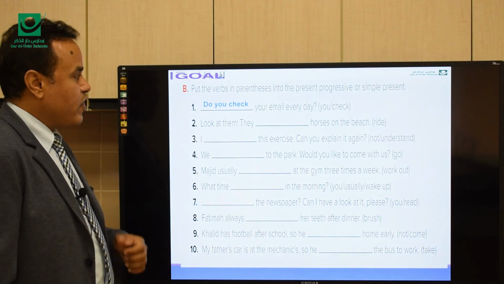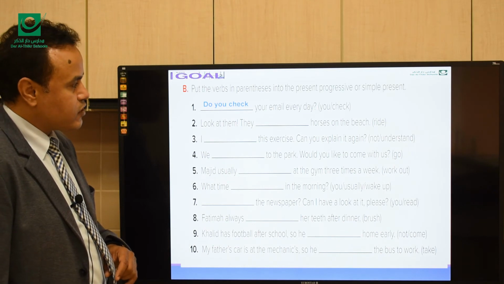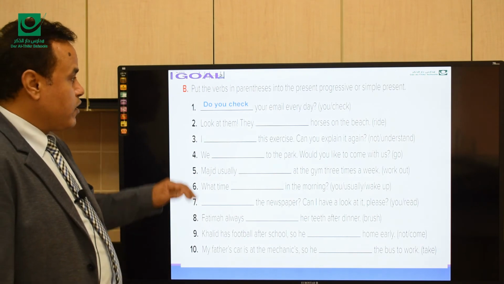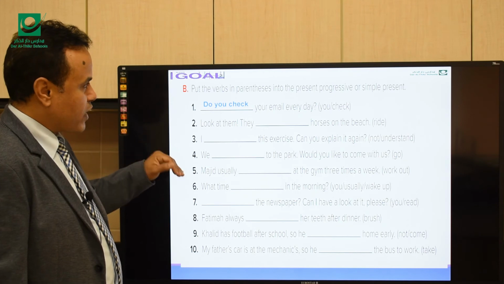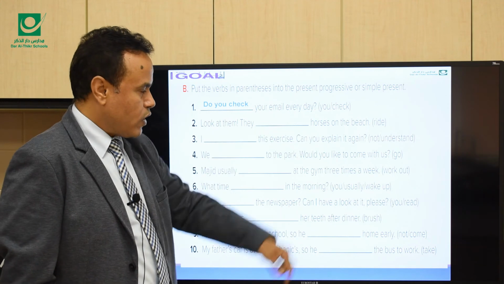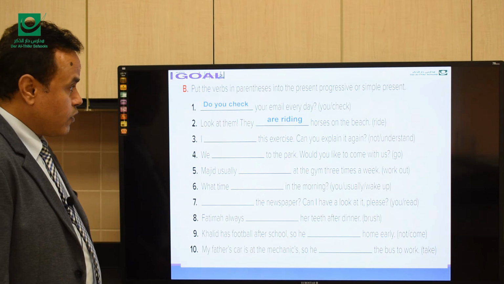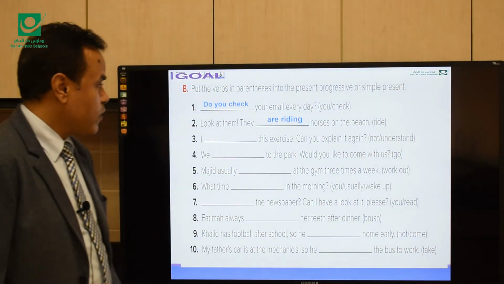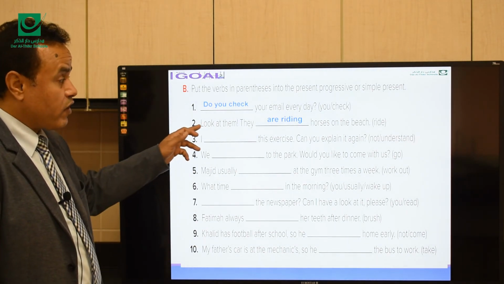Look at them. They [blank] horses on the beach. Ride. The tense of this sentence is the present progressive. So they are what? Are riding horses on the beach. Make sure that you cut the e before adding ing. So look at them. They are riding horses on the beach because we have look here.